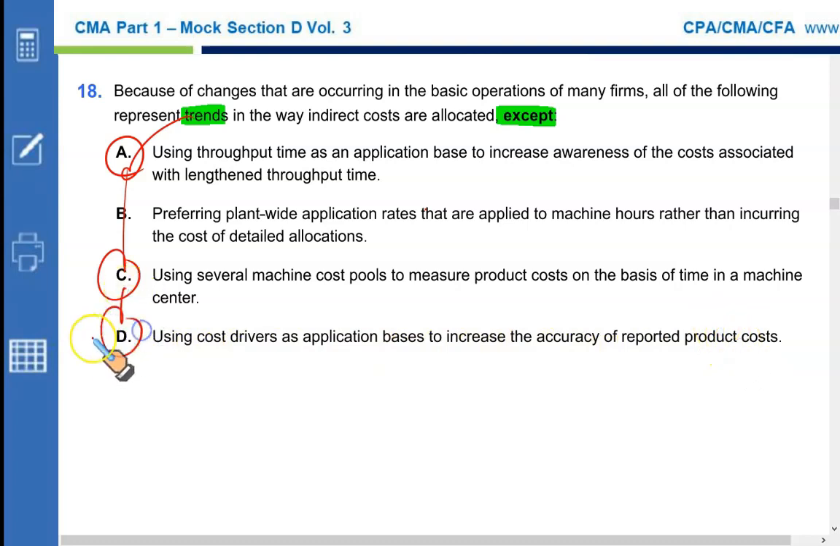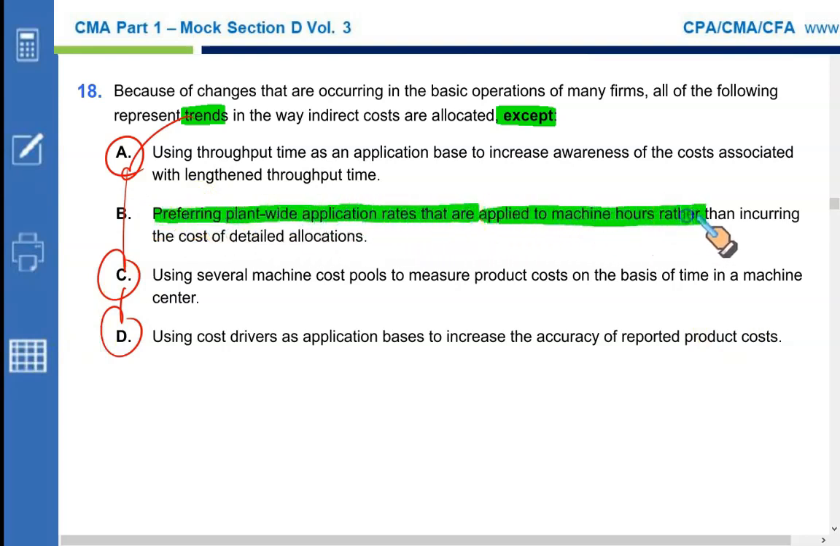This is the trend. What is not the trend, what has become history, is preferring plant-wide application rates that are applied to machine hours rather than incurring the cost of detailed allocation. This is old. This is the traditional approach. This is not the trend anymore. Hence our right answer.